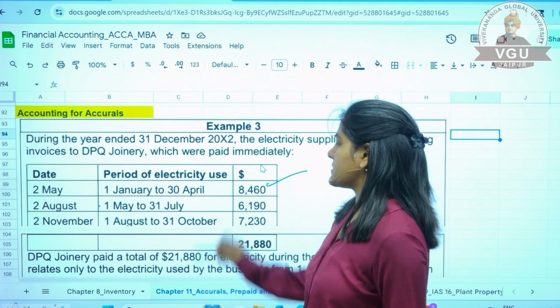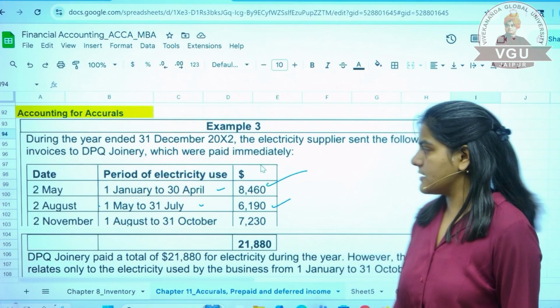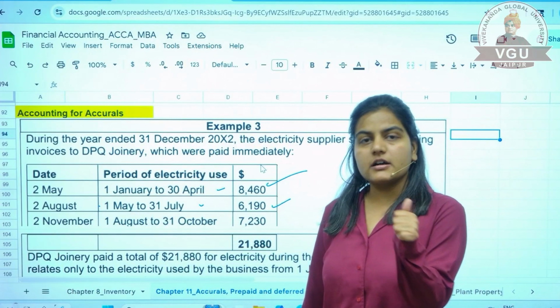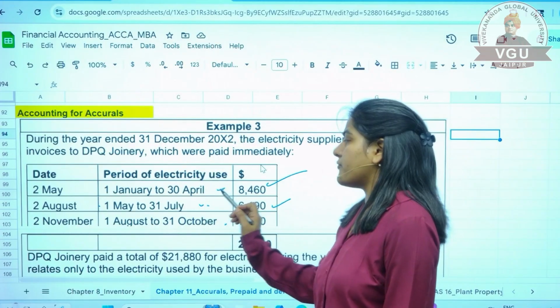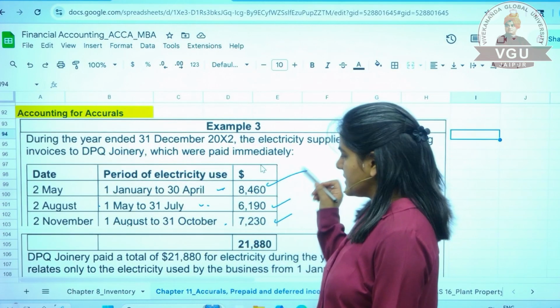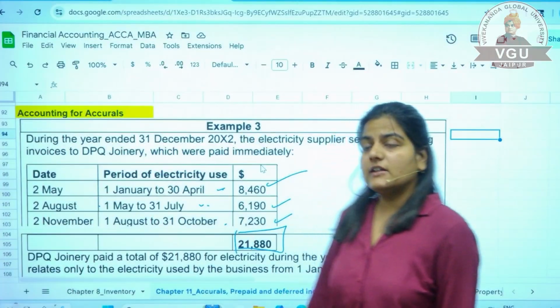For 3 months, the bills amounted to $6,190. Then on 2nd November, you received the bills for August, September, and October, which is 7,230. This sums out to be 21,880, right? Now let us move ahead.